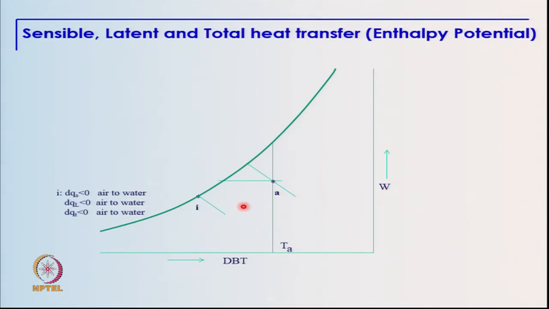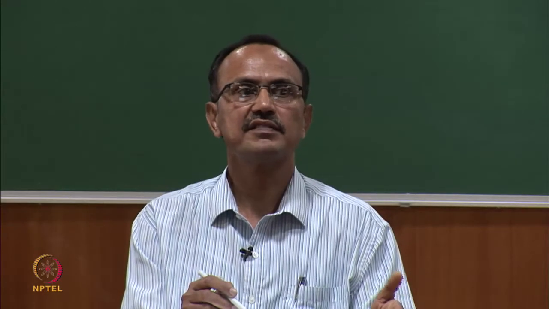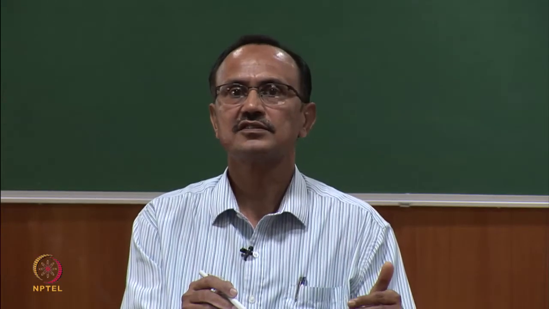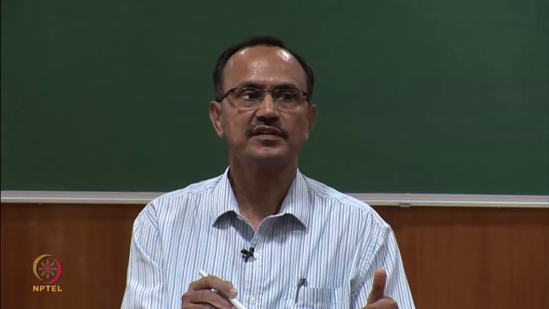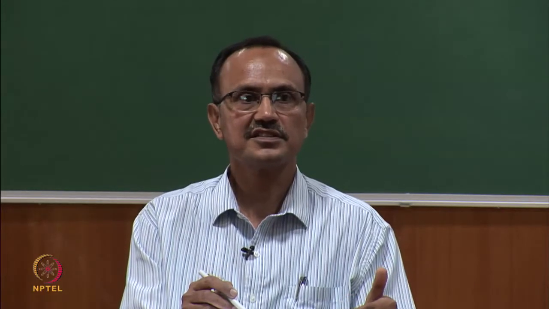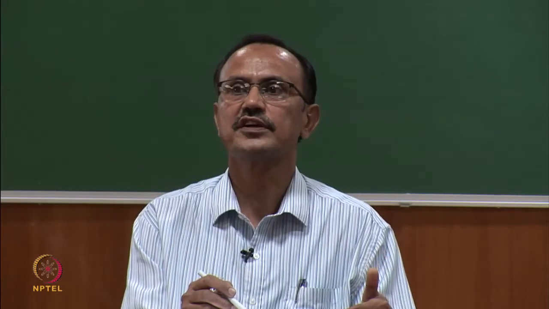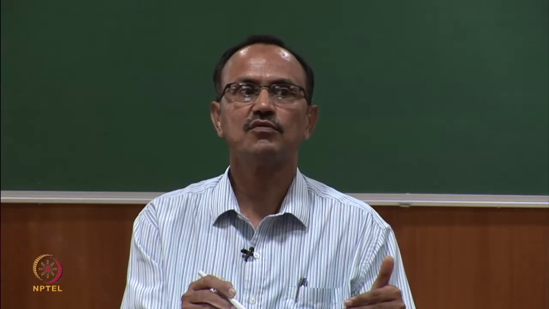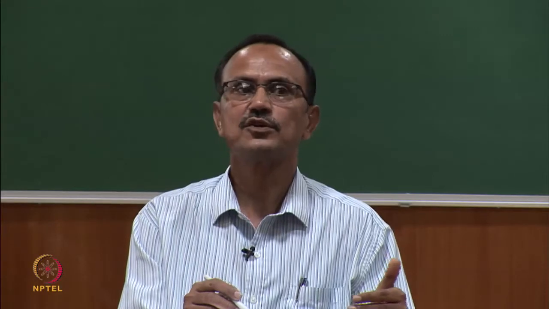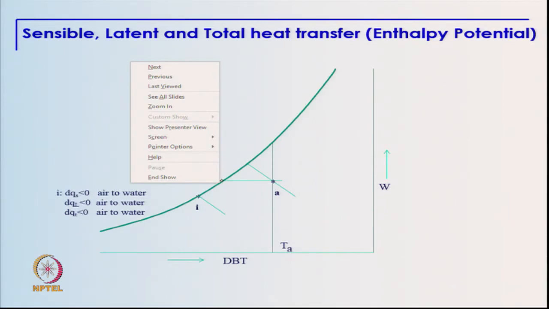In this particular case it is obvious that the total heat transfer will again be negative, which means the total heat transfer will take place from air to water. It is interesting to note that even when air is in contact with water, it can shed its moisture to water, and that happens when the water is chilled. It is at a much lower temperature as compared to the dew point temperature of air. So, this point here represents the dew point temperature of air.